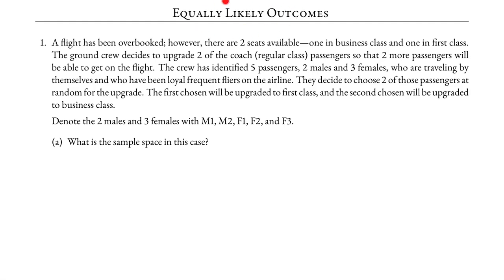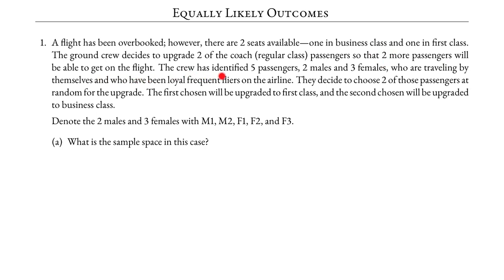Equally likely outcomes. A flight has been overbooked. However, there are two seats available, one in business class and one in first class. The ground crew decides to upgrade two of the coach regular class passengers so that two more passengers will be able to get on the flight.